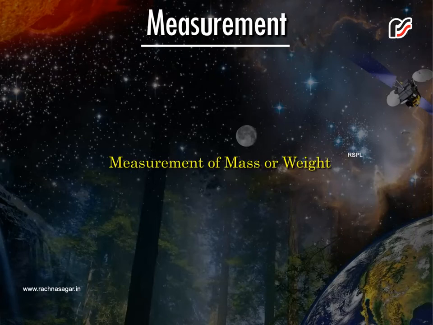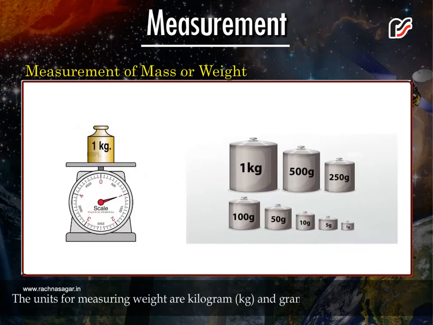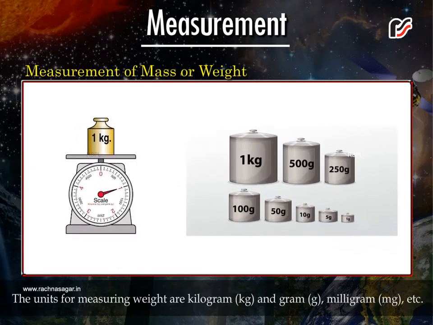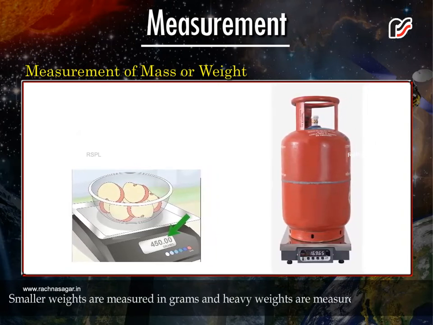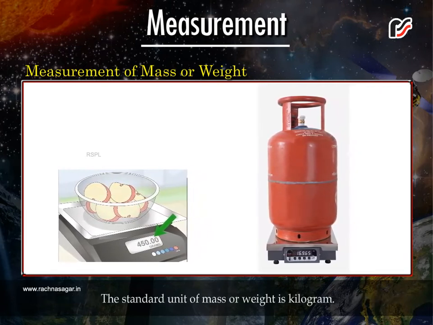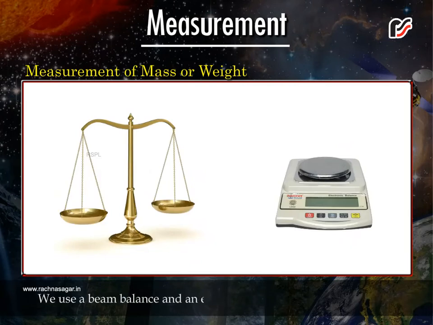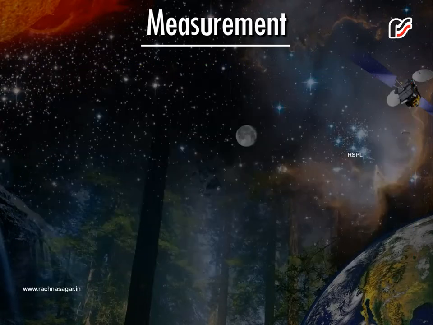Measurement of mass or weight. Weight tells us how heavy or light an object is. The units for measuring weight are kilogram and gram, milligram, etc. Smaller weights are measured in grams and heavy weights are measured in kilograms. The standard unit of mass or weight is kilogram. We use a beam balance and an electronic balance to measure weight. 1 kilogram is equal to 1000 gram. 1 gram is equal to 1000 milligram.